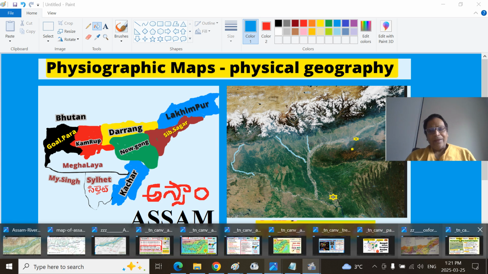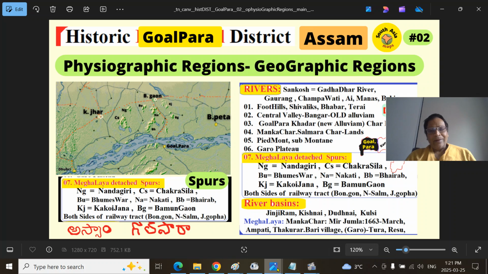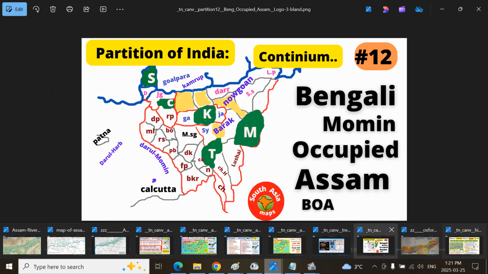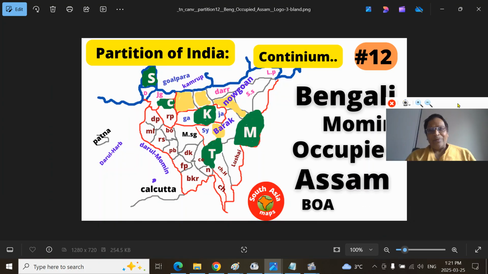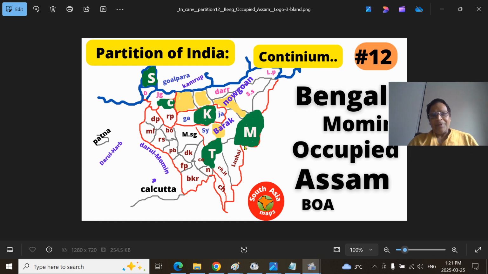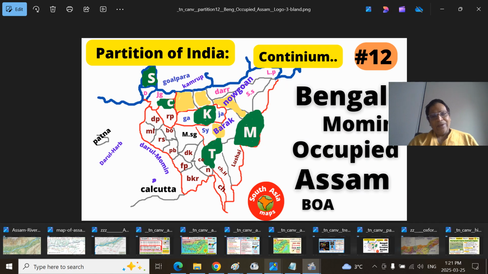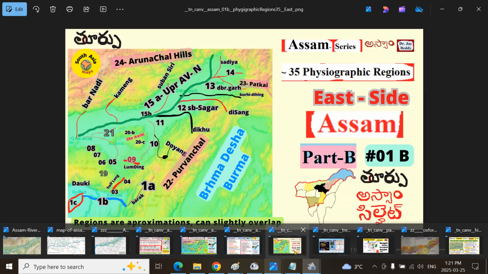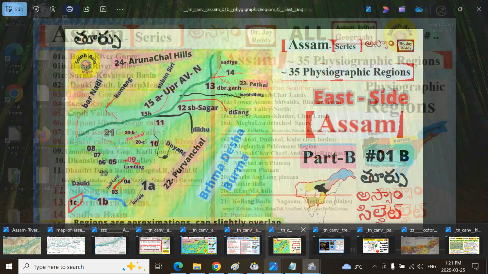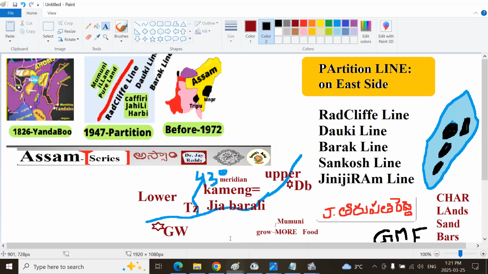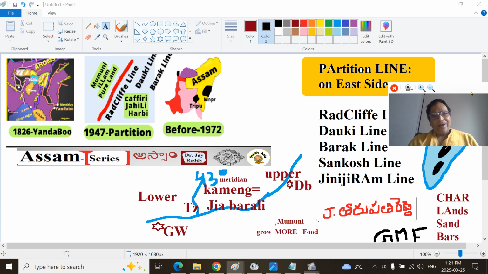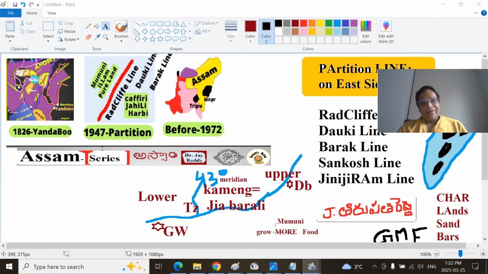If you look at them, you get a broader idea. Take for example how the current Bengali Mumini occupation of Assam is happening, and why this is happening. All these things are intricately related to understanding the physiography. Physical geography will give you a broader understanding, like the partition concept.